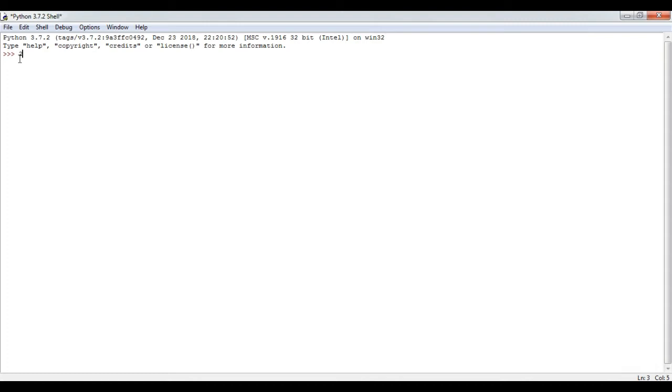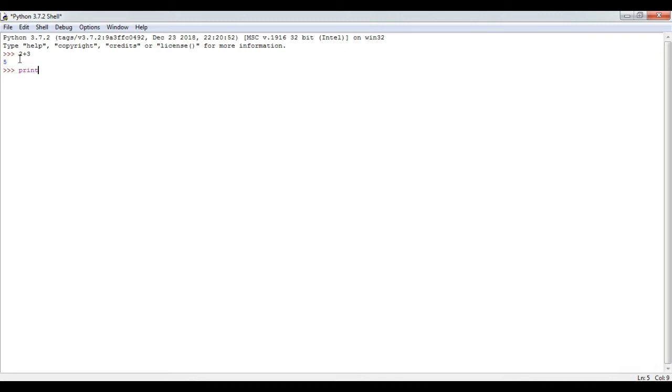Let's say I write 2 plus 3 and I press the enter key, the result we get is 5, and again the command prompt appears. In the same way we can write a statement to get its answer in words also, and for that we have to write the command print in small letters, because Python is a case sensitive language. It has letters to be written either in uppercase or in lowercase according to its rule, and every command, every statement in Python is in small letters.